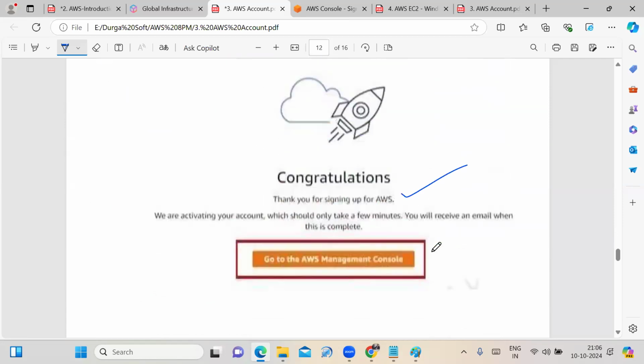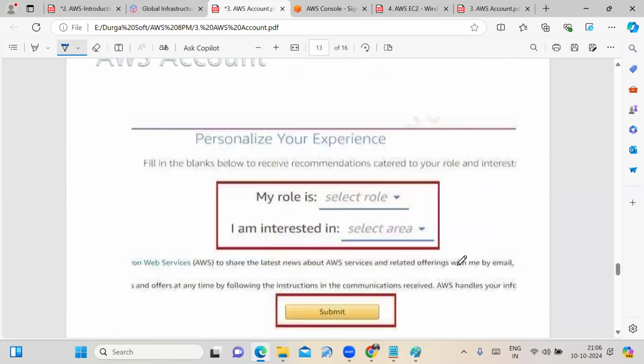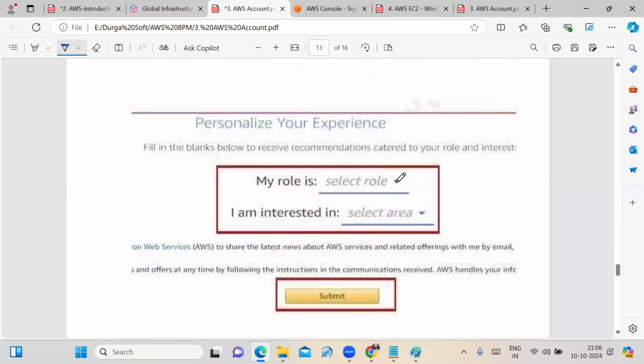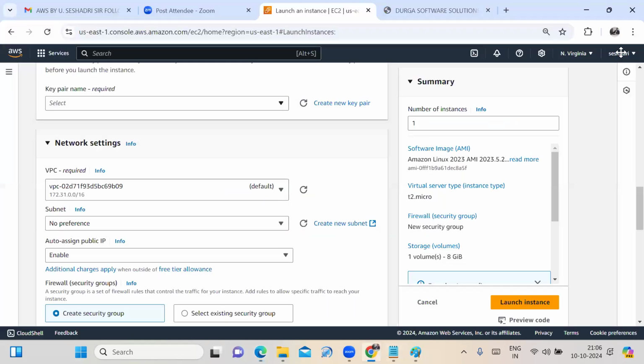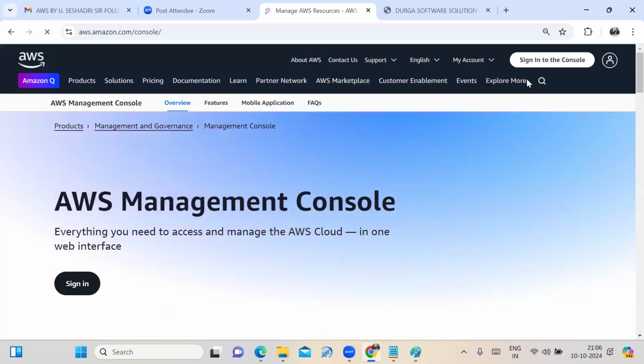Then you can click on go to the management console. Then again, it is asking what is your role and which area you are interested in. We have to click on this arrow mark and select the submit option. Once you submit, your AWS account will be created. Your AWS free tier account is created.